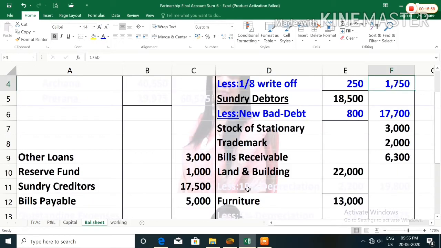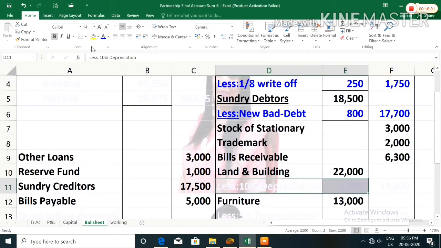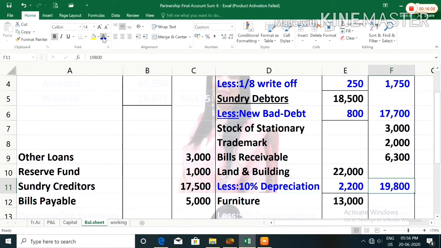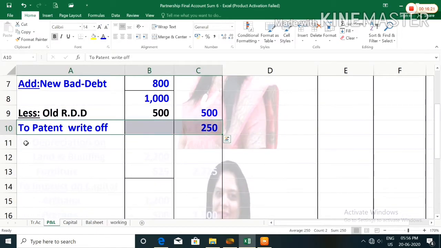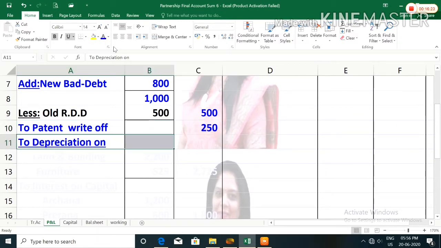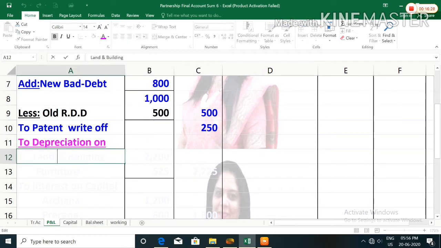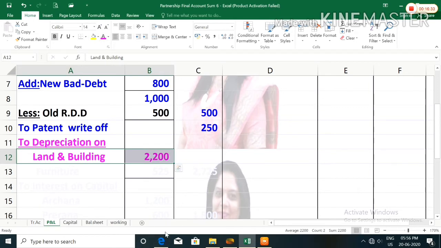So first in the balance sheet you have to deduct from the land and building. You will write less 10% depreciation 2,200. After deducting 2,200 you will record the amount in the outer column, that is 19,800. The second effect of this depreciation will be given in the profit and loss account debit side. In the profit and loss account debit side you will write first to depreciation on, then you will record land and building 2,200.